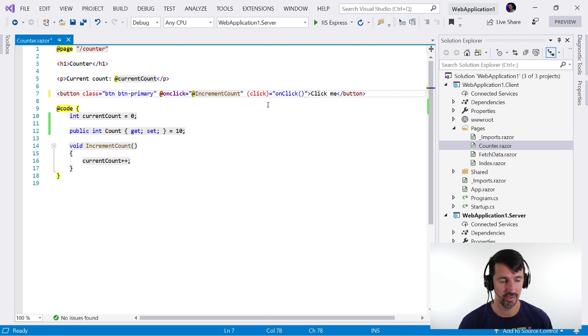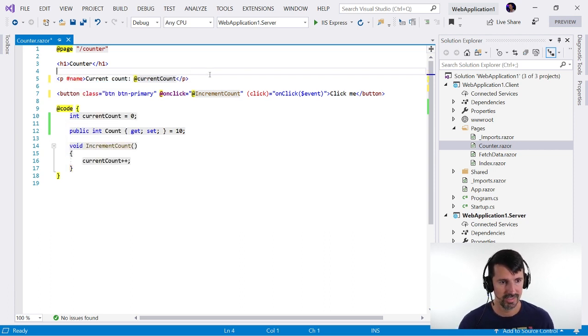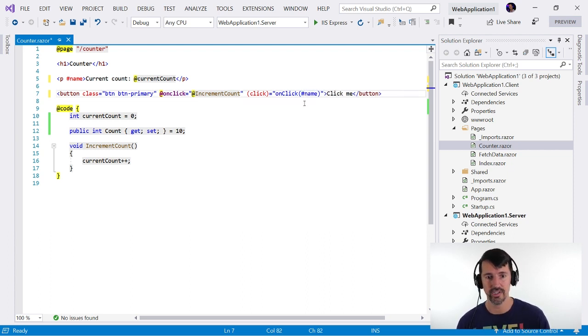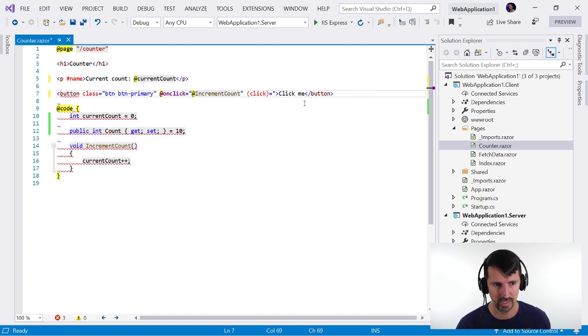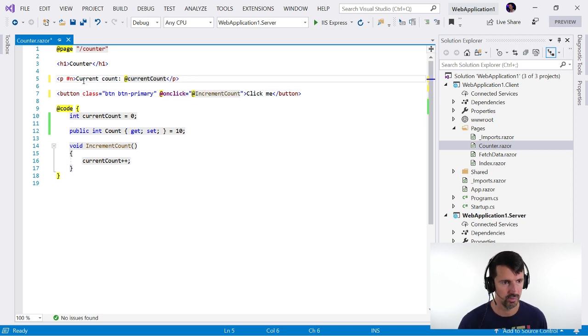In C#, we're going to be dealing with methods. Same thing. And in Angular, you could do something like pass certain args with the function itself. So for example, let's say this represented something. I could give this a template variable name, and I could even pass that into that function. So that's something you could do in Angular, and I don't know how you would do that in Blazor just yet, but I'm sure it's possible, right? For now, we'll get rid of this.